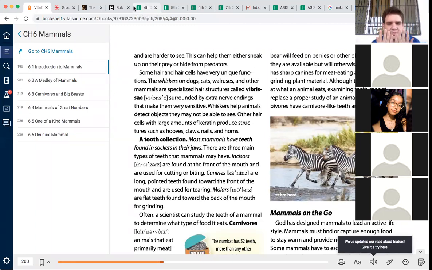So look at your nails right here. They're kind of hard, right? They grow the same way your hair does. Exact same way your hair does.